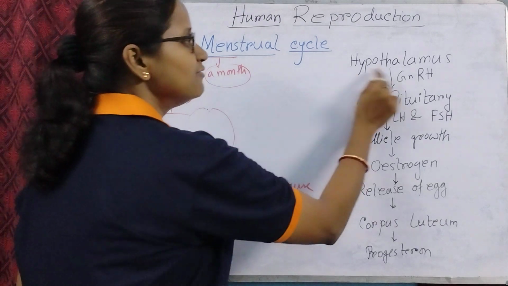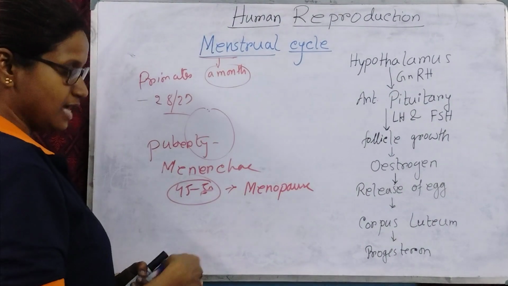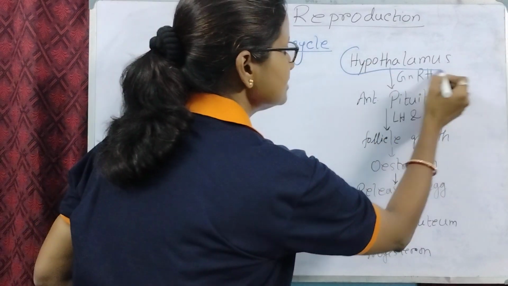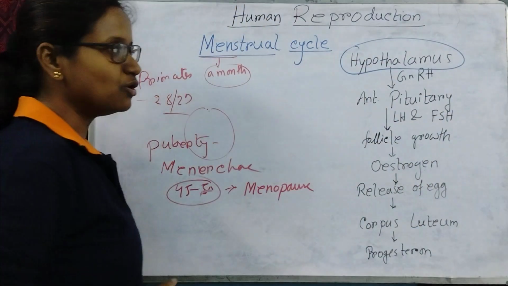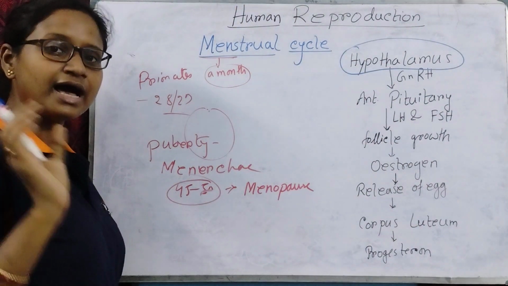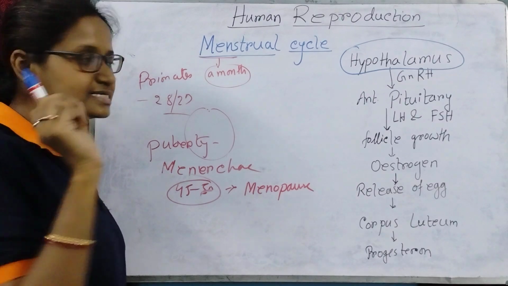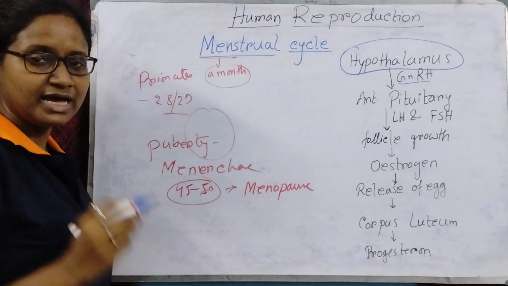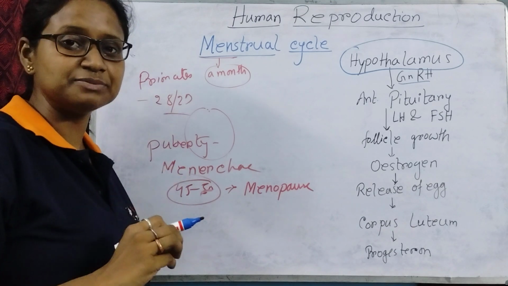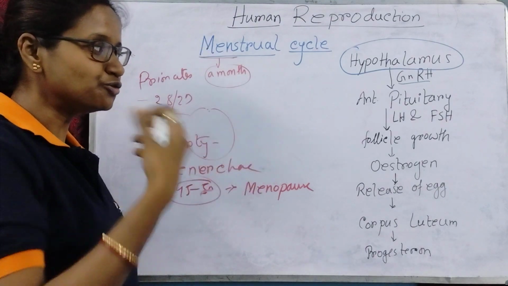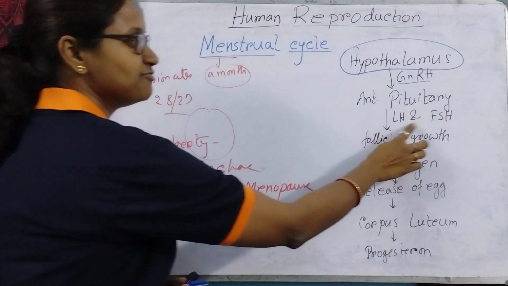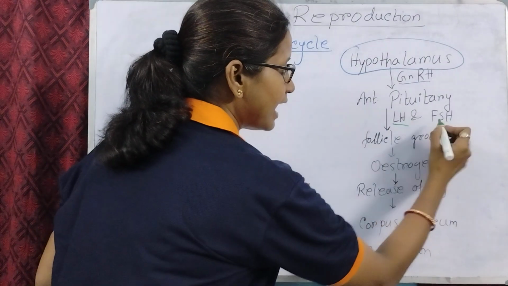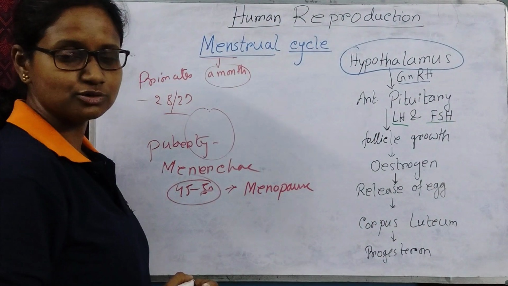First is the hypothalamus. We have an endocrine gland in our brain called the hypothalamus. It releases a hormone named gonadotropin releasing hormone. That hormone stimulates the anterior pituitary to release LH and FSH, that means luteinizing hormone and follicle stimulating hormone.